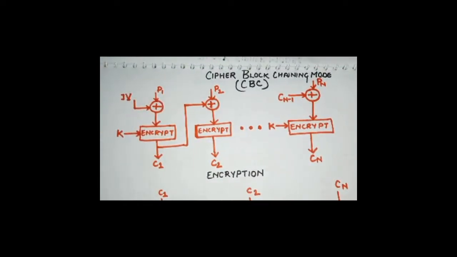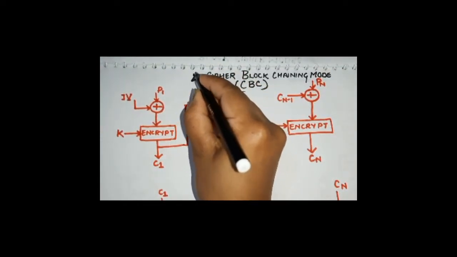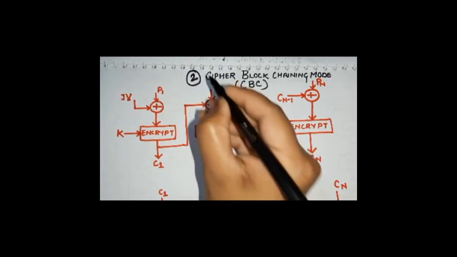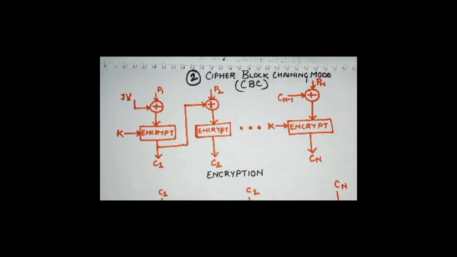So coming to the second block mode of operation, we are going to discuss the second one. The second one is cipher block chain mode. It is also called CBC at times, and previously electronic codebook mode was also called ECB.